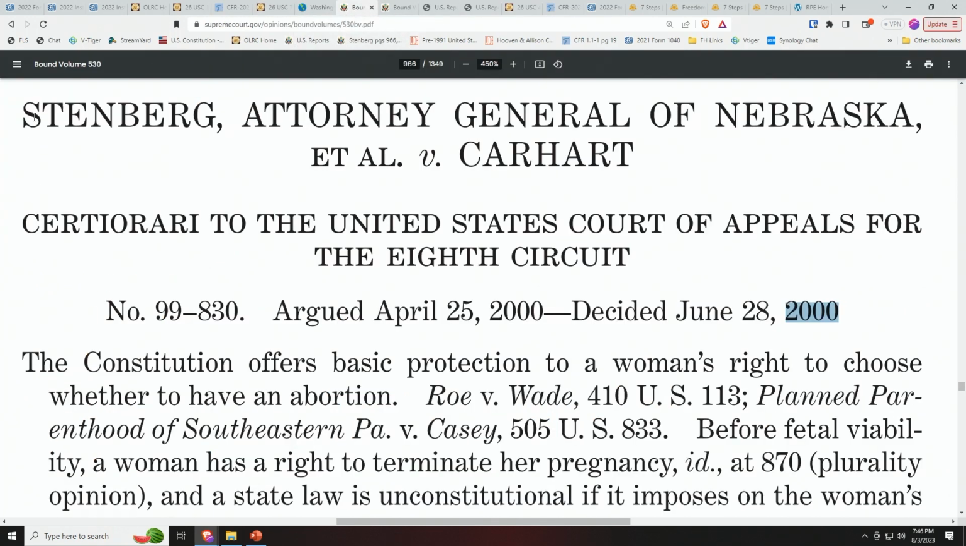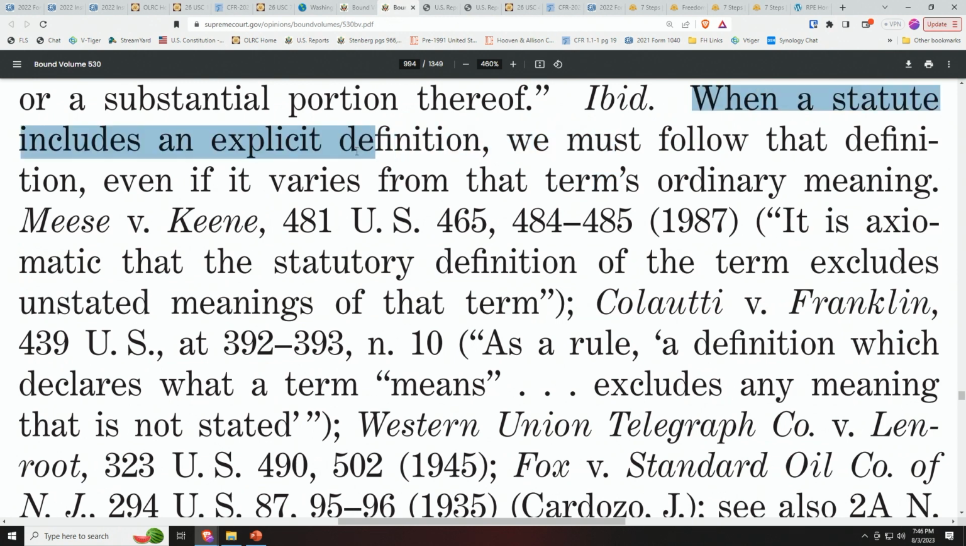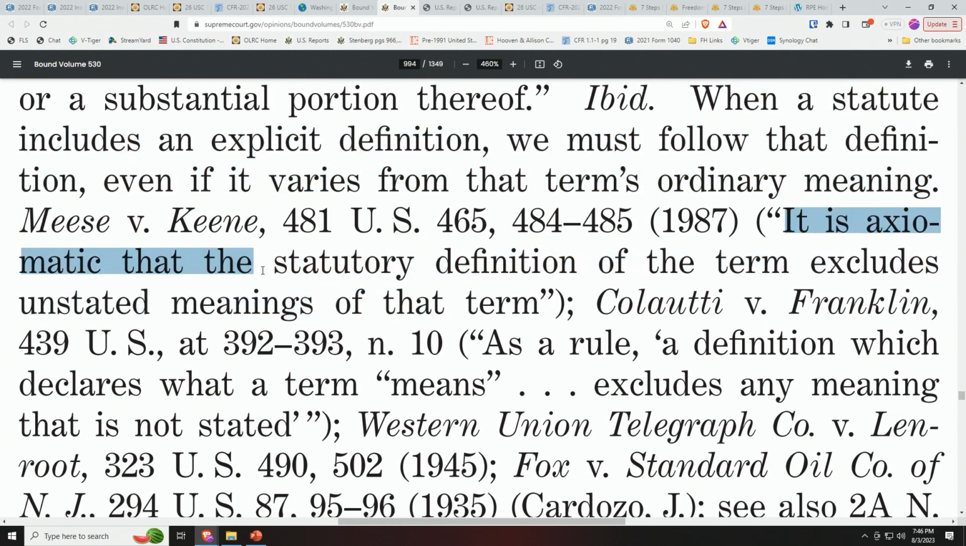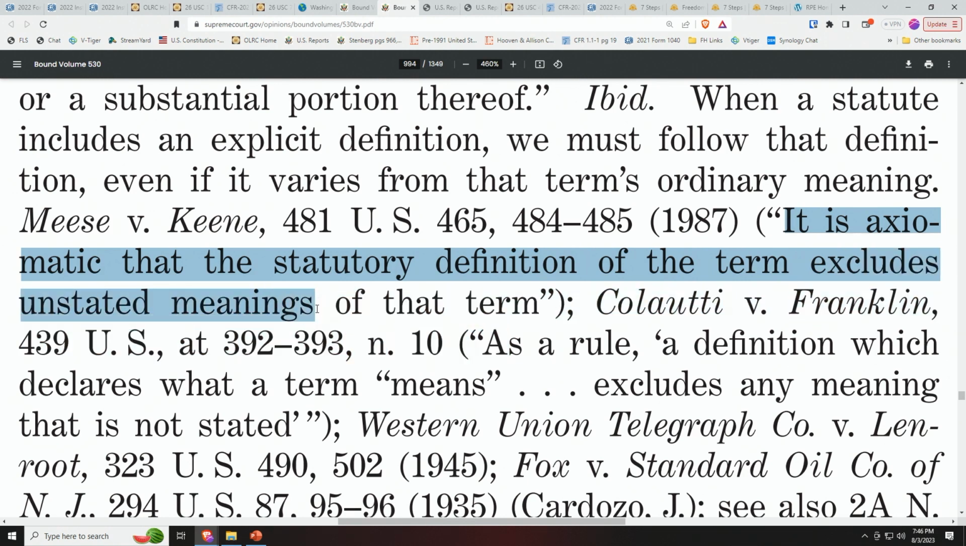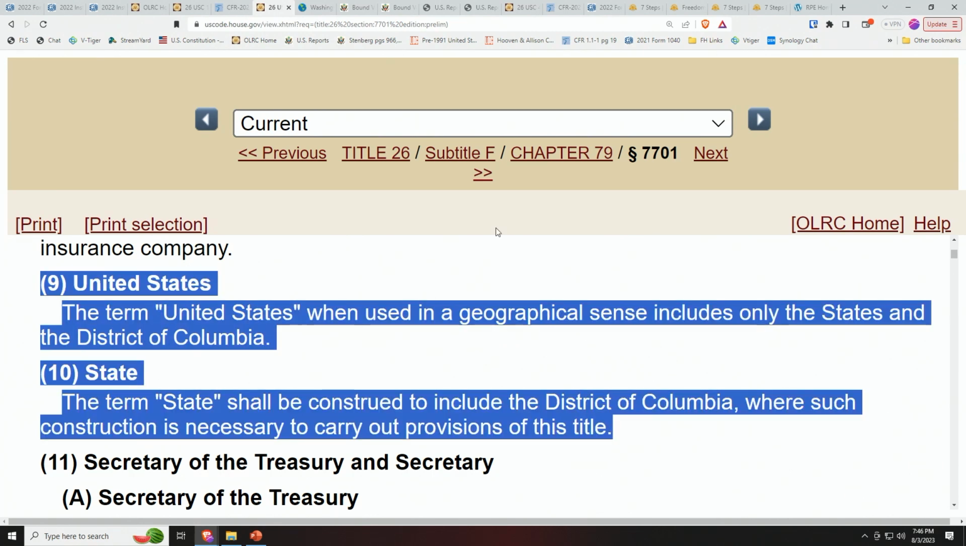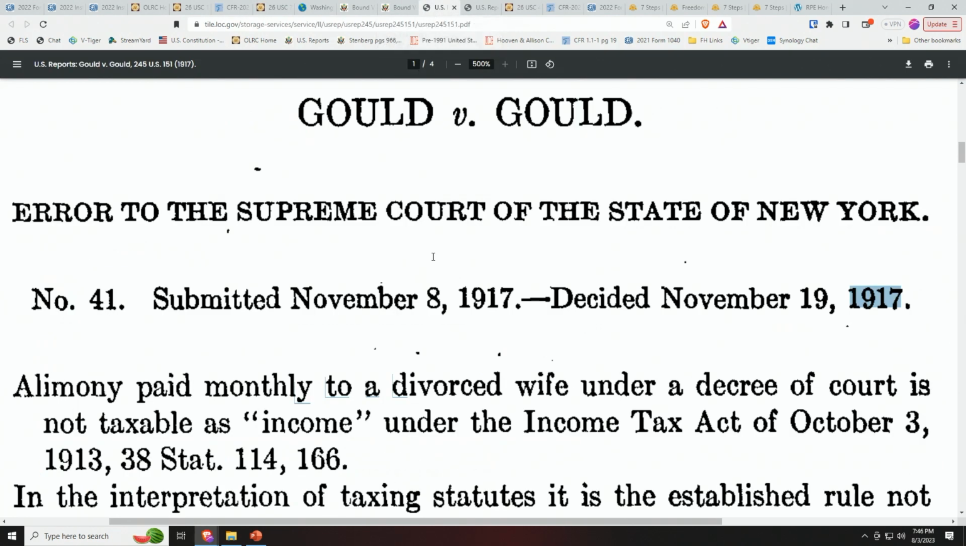The Supreme Court tells us in Stafford versus Carhart in the year 2000 that when a statute or law includes an explicit definition, like the one you just saw, we must follow that definition, even if it varies from that term's ordinary meaning. Yep, and it is axiomatic, or self-evident, that the statutory definition of the term excludes unstated meanings of that term. If that term, like 50 states, is not listed in a definition of United States, it's not there, folks. And in tax cases, folks, this is an even more strict rule.